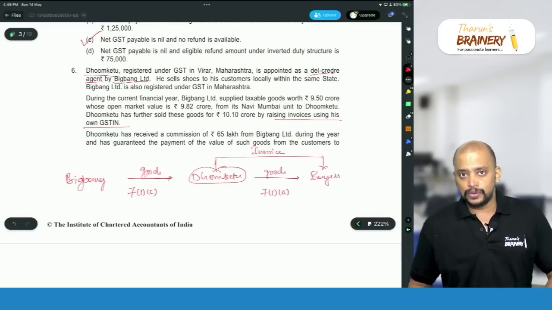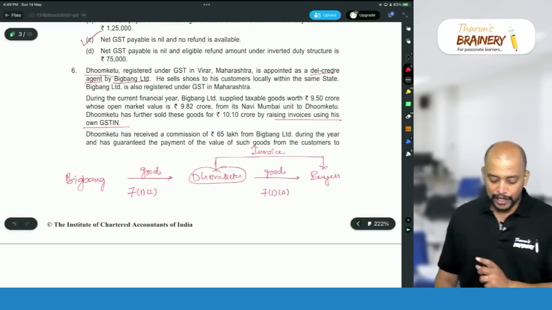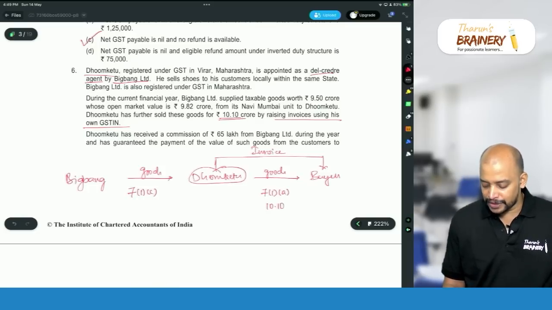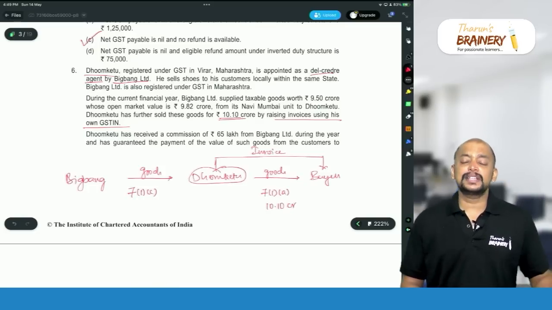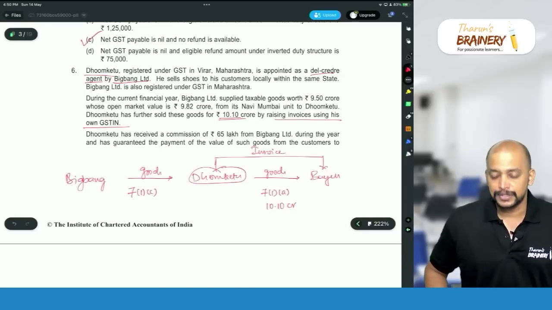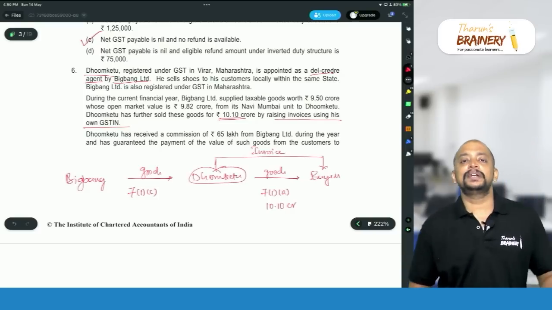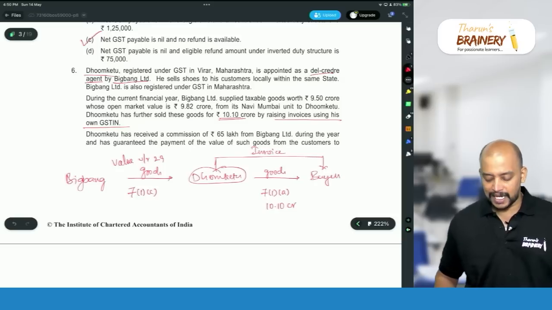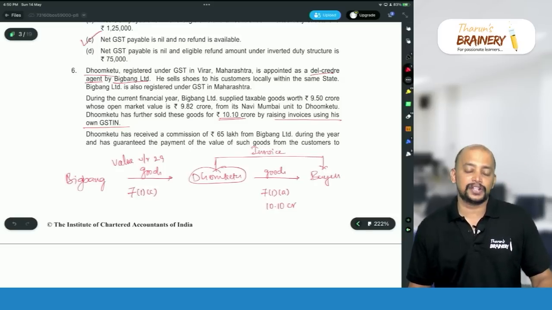What is the value at which goods are sold by Dhumketu to the buyer? So 10.10 crores. Now, whenever the supplies are made through an agent, how will the value be determined? Value as per rule 29. As per rule 29, what will be taken? Open market value or 90% of resale price.